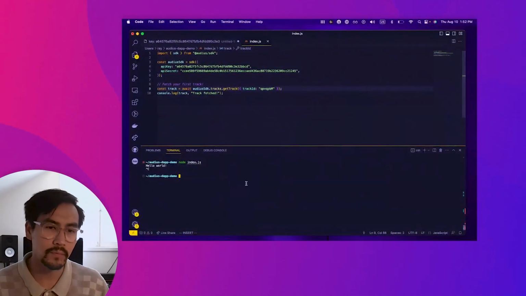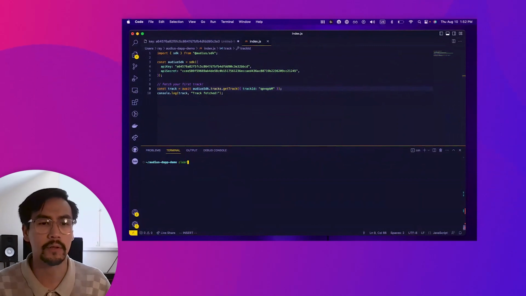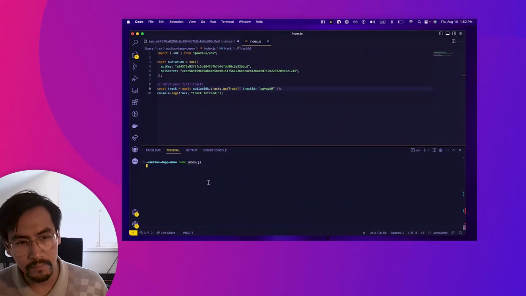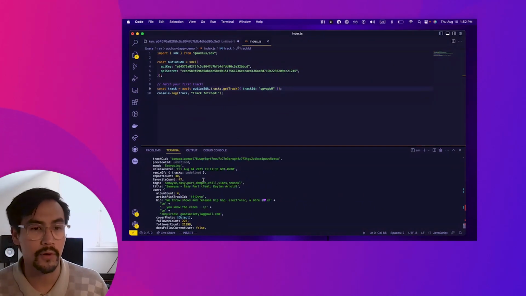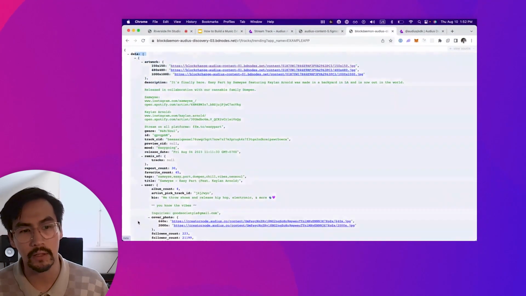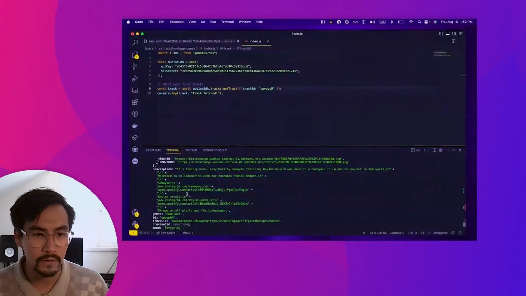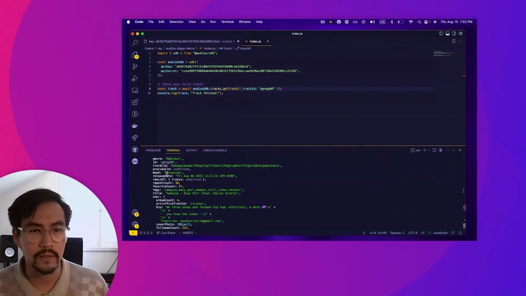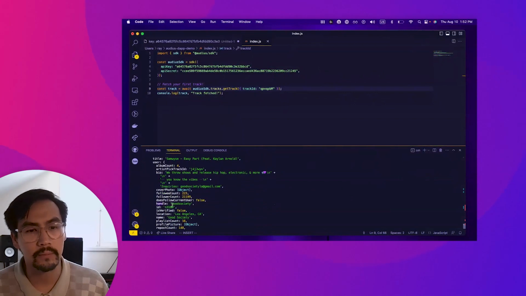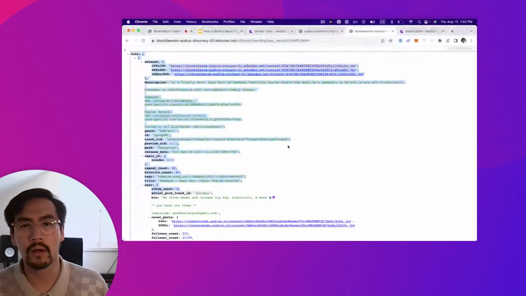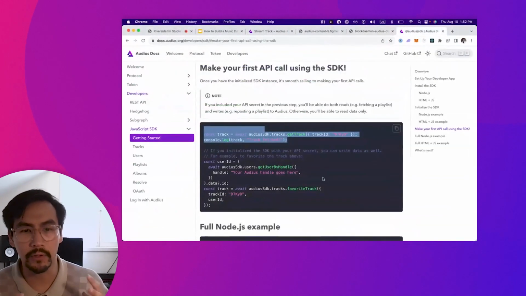So I'll run this again, clear the terminal, run the index file. We should see here in a second, we get the whole track back. And this is the exact same track object that we would see hitting the REST API here. You can see that this track has the ID, QPV, and it is uploaded by Good Society, who we were talking about earlier.